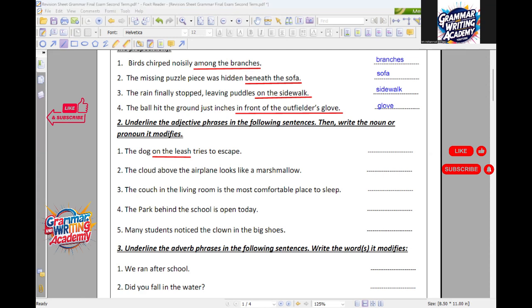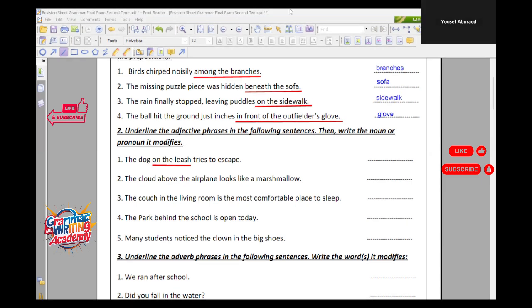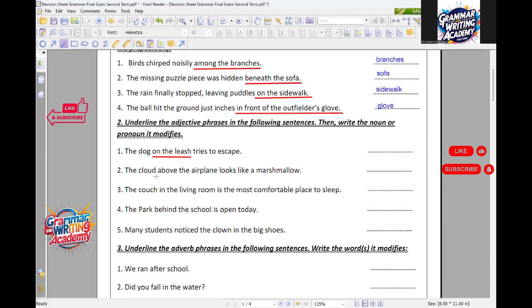Now I'm going to move to another one. This time it will be Yusuf Abu Rad. Hello, Yusuf. Yes, Mr. Number 2, please. The cloud above the airplane looks like a marshmallow. We underline above the airplane, good, and it modifies cloud. Yes. So here above the airplane is a prepositional phrase and it modifies what here? Cloud. Thank you. And cloud here is also a noun. Thank you, Yusuf. Moving to another one.